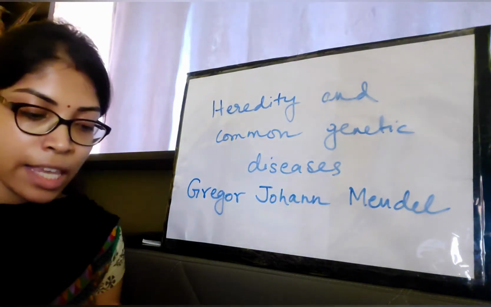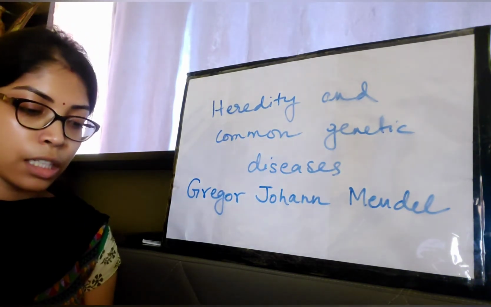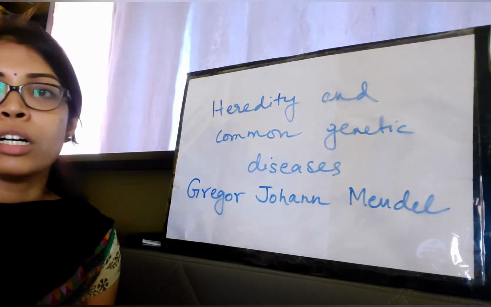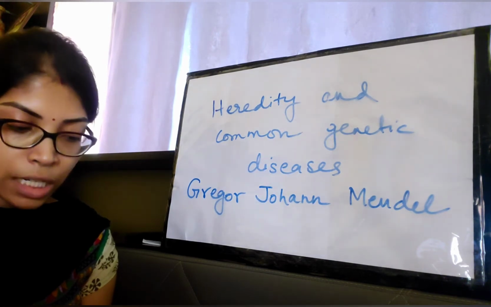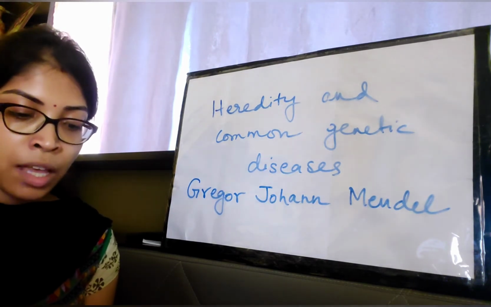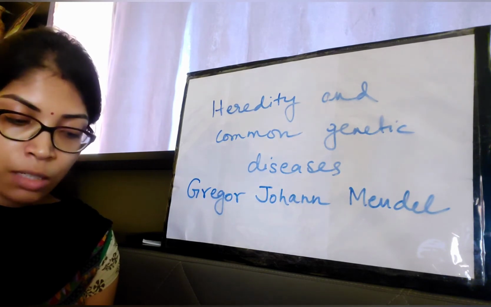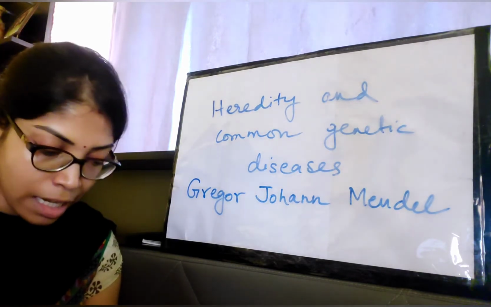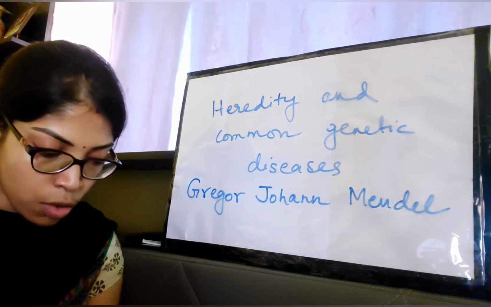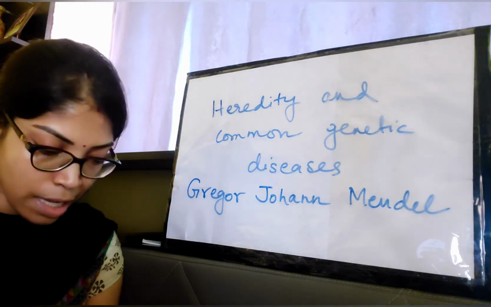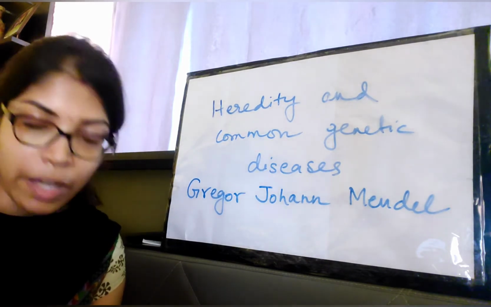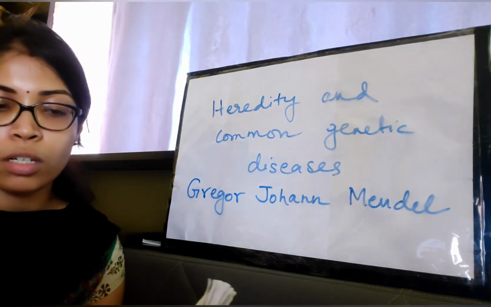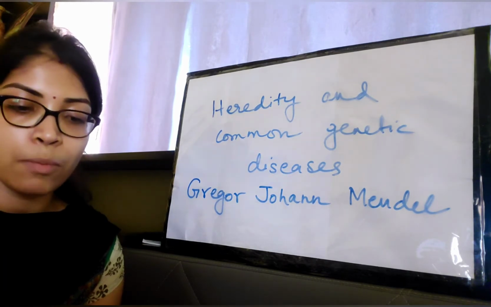Okay, now in the next paragraph you will find that the term genetics was coined by Bateson. These things are very important for your objective type questions. The term genetics was coined by Bateson, underline that. And the term gene was first proposed by Johansen. These two are very confusing and they come in the exam quite a lot. So the term genetics was coined by Bateson, and the term gene was proposed by Johansen. Who gave these two terms is very important for you to remember.